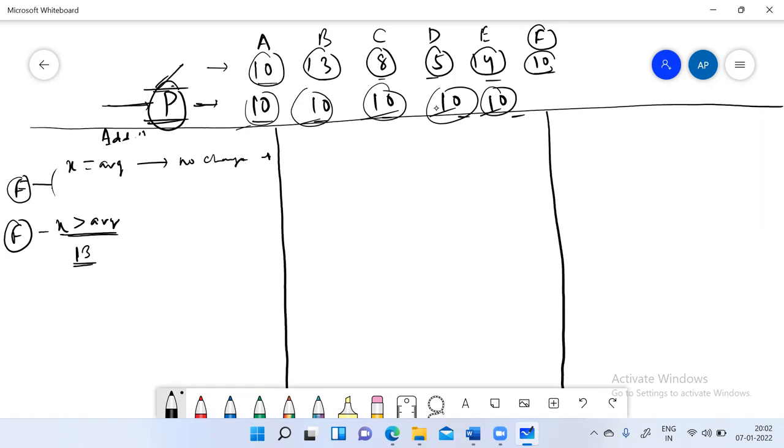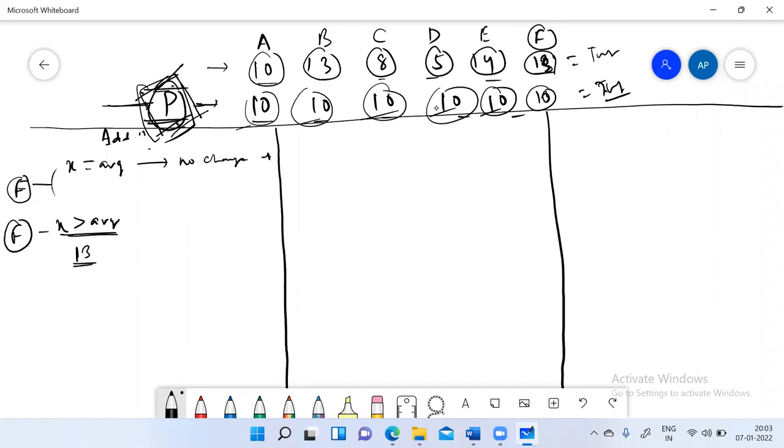So what will P do? P has the only objective to make everyone equal. So P will tell, keep 10 with you and give me 3, because everyone should be the same. And now P cannot keep these 3 because we know that the total of observation should be the total of average. So she cannot play politician here, despite P being the symbol for that. She will honestly redistribute the entire number of chocolates among them. So the 3 that she has, she will redistribute among everyone. And how much will everyone get from that 3?